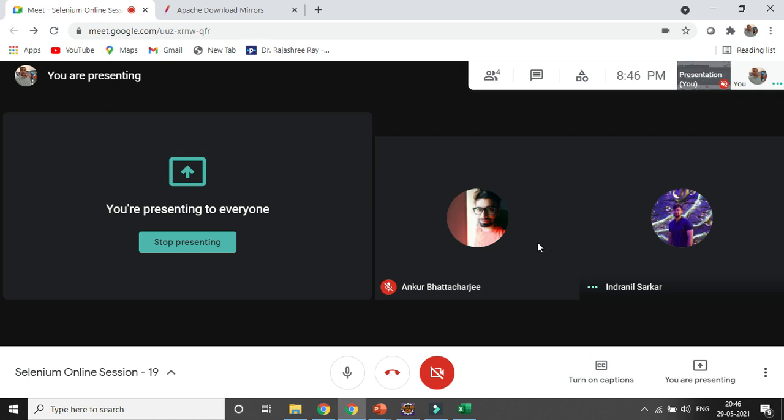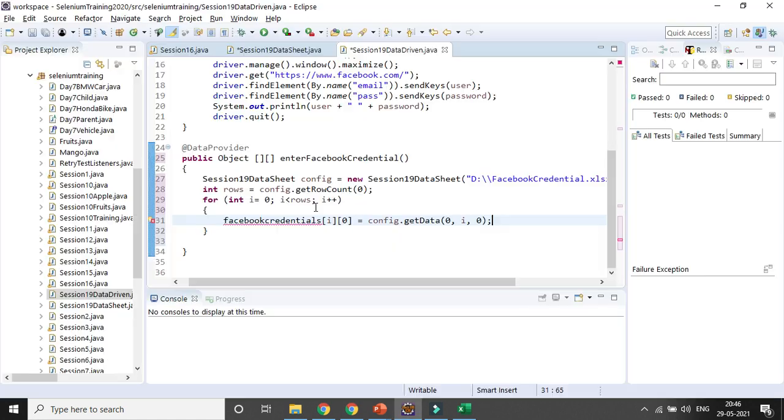No, it is still showing. Ankur, are you able to see? Because I am not able to see. I am not able to see too, because what is getting displayed to us is that you are presenting that screen to everyone. Yeah, right. I was there in the screen only. That is the reason. Okay.